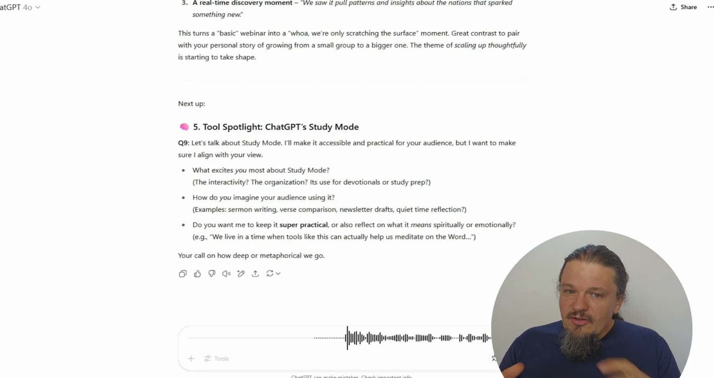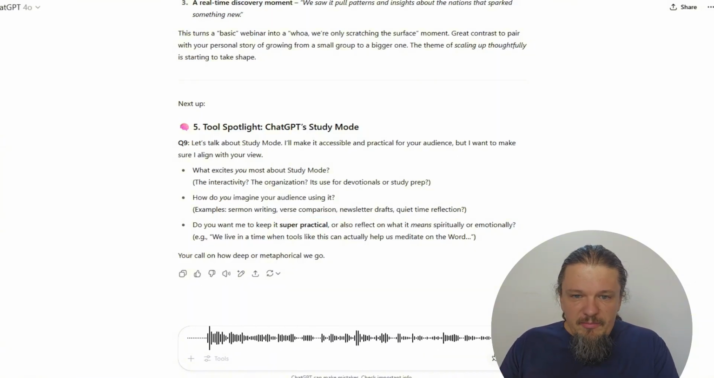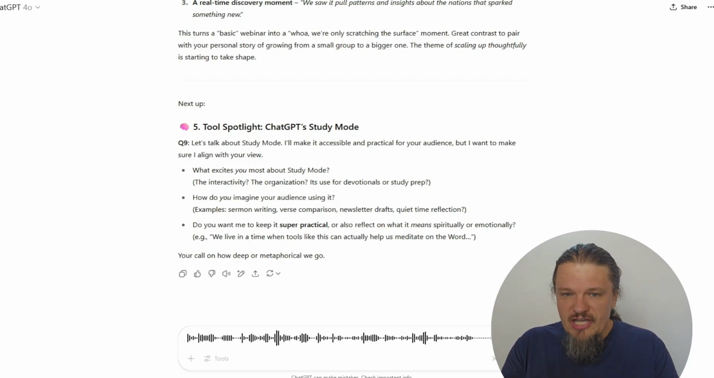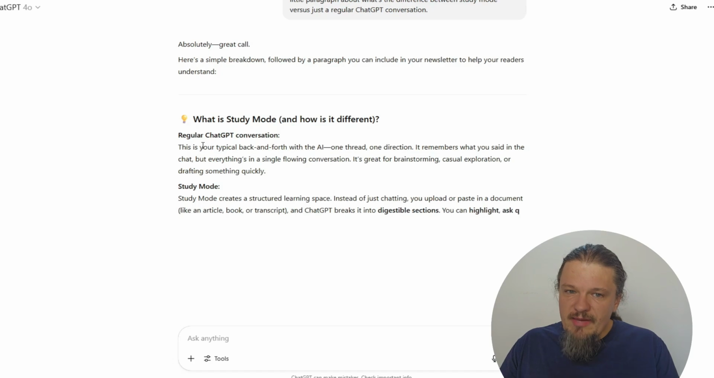Help me understand a little bit more about study mode, and put in a little paragraph about the difference between study mode versus just a regular ChatGPT conversation. So I give it that prompt.